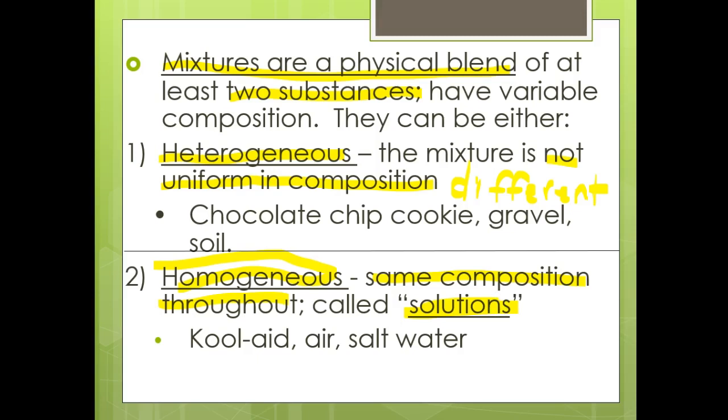Kool-Aid is a solution. Air is a solution. Water is a solution. Salt water is a solution. They're homogeneous mixtures. That means when you look at Kool-Aid, all you see is the red Kool-Aid or the green Kool-Aid. But it does have sugar in it. It has water in it. And it has food coloring in it. So it's all mixed together, but all you see is the Kool-Aid. You don't see anything else. If you put ice in your Kool-Aid, now you have a heterogeneous mixture because you see the ice and you see the Kool-Aid. Okay? Air is a solution. Gases can be solutions.